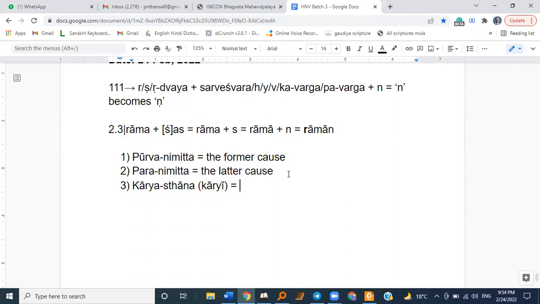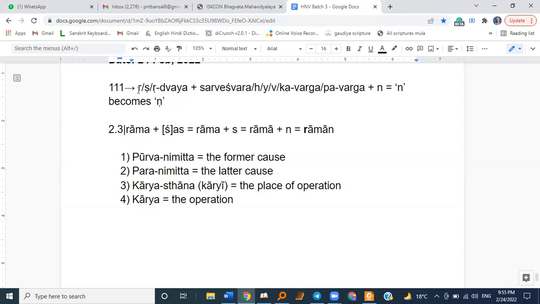That's the place of operation. The place of operation, and then we have the Karya. So Karya is the operation itself. These are the four things: Purvanimitta, Paranimitta, Karyasthan, and Karya.